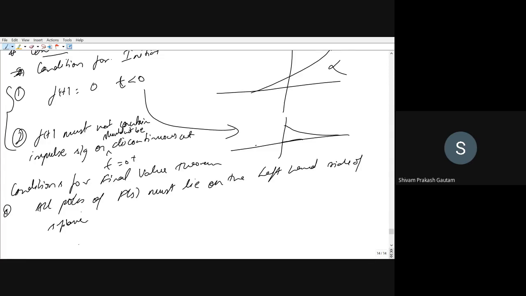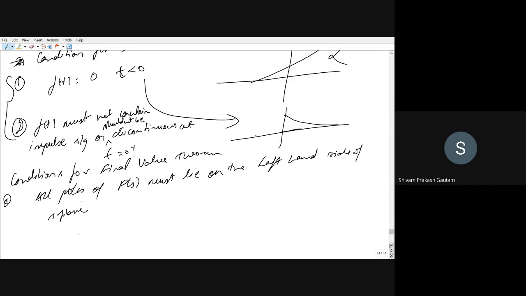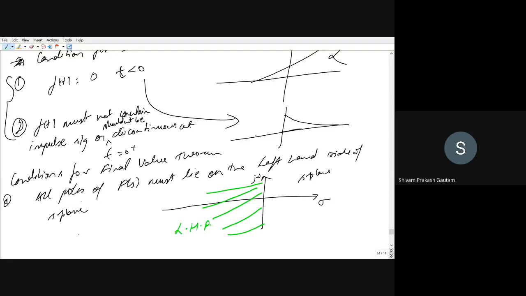In previous classes, we have seen that poles are the roots of the denominator. This is our S plane, where the x axis represents the real part and the y axis the imaginary part. The left side of the imaginary axis is called the left half plane, LHP, and the right side is called the right half plane.